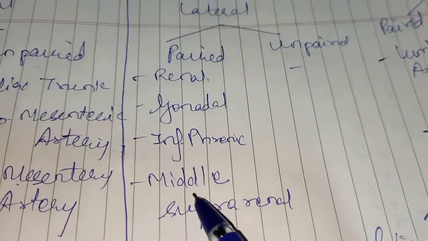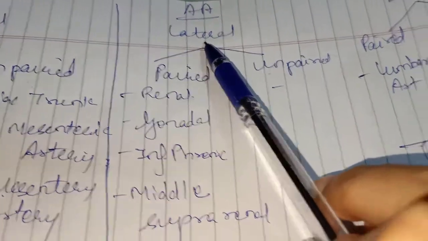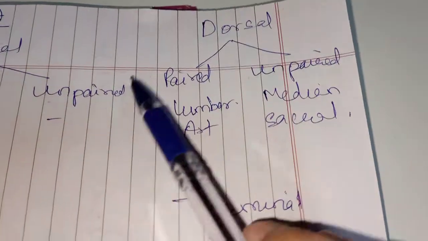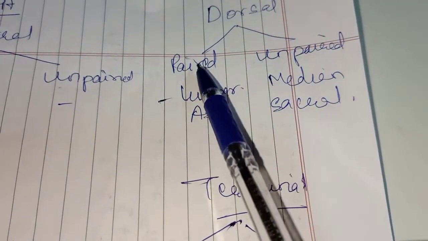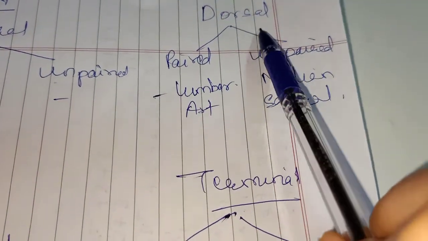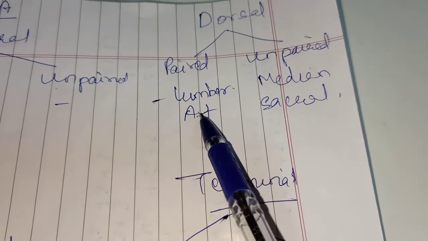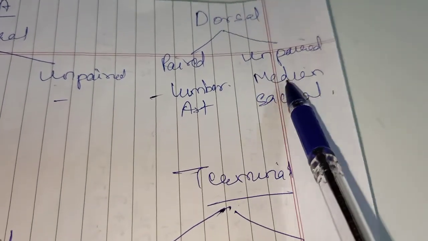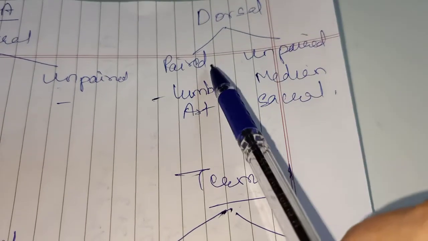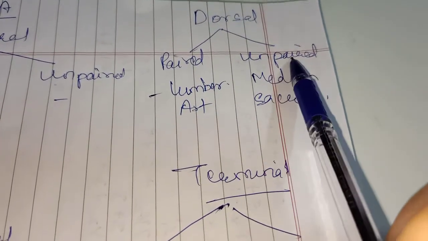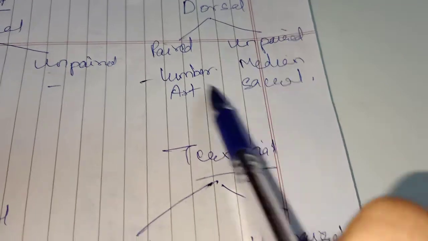So these are the paired arteries on the lateral aspect. The dorsal aspect, that is from the posterior side, will have both paired and unpaired. So paired is the lumbar artery and unpaired is the median sacral artery.